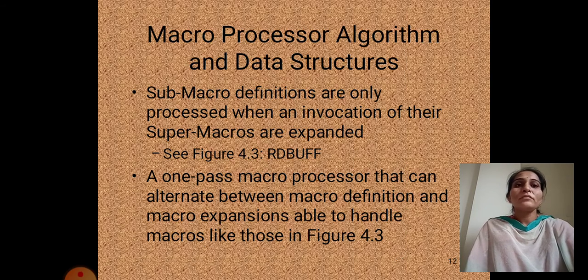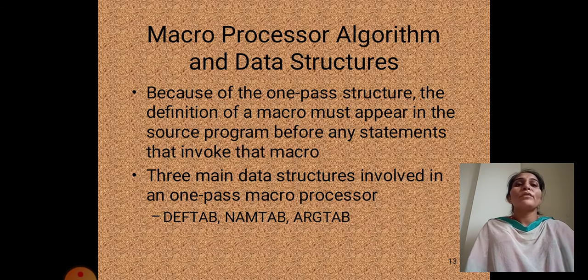Macro processor algorithm and data structure. Sub-macro definitions are only processed when an invocation of their super macros is expanded. A one pass macro processor can alternate between macro definition and macro expansion, and is able to handle macros like those in figure 4.3. Because of the one pass structure, the definition of a macro must appear in the source program before any statement that invokes that macro. Three main data structures are involved in a one pass macro preprocessor: DEFTAB, NAMTAB, ARGTAB.